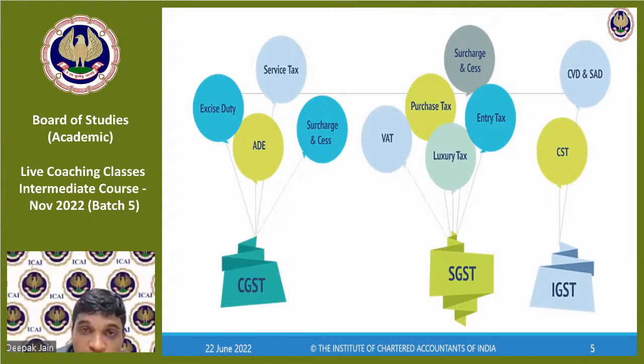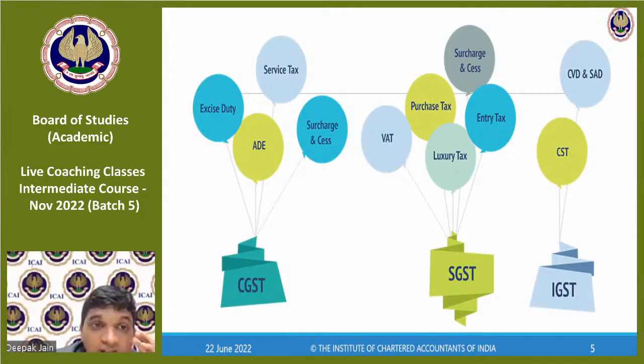Okay, all those have been subsumed and called CGST, where C means central goods and service tax, S means state goods and service tax, IGST means interstate goods and service tax. Is it interstate goods and service tax? No, it is not interstate goods and service tax. It is integrated goods and service tax. Here, integration is trying to integrate between the center and state. That's why it is called integrated goods and service tax.